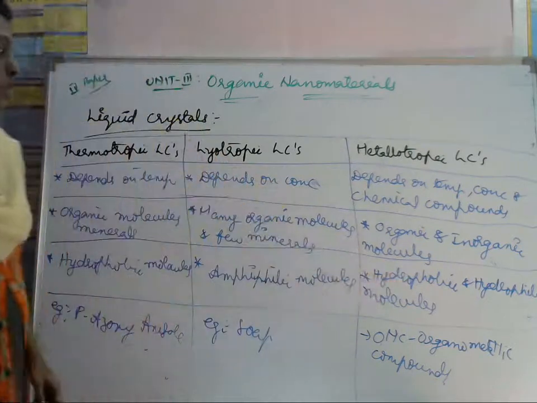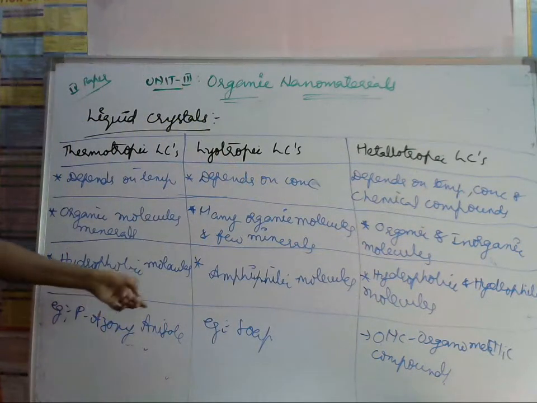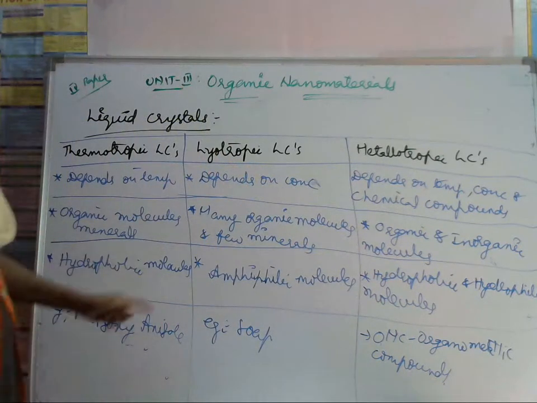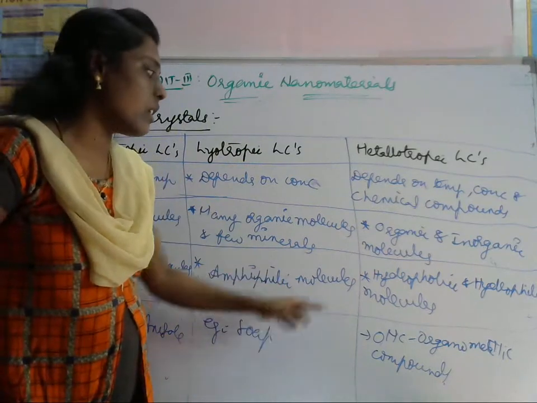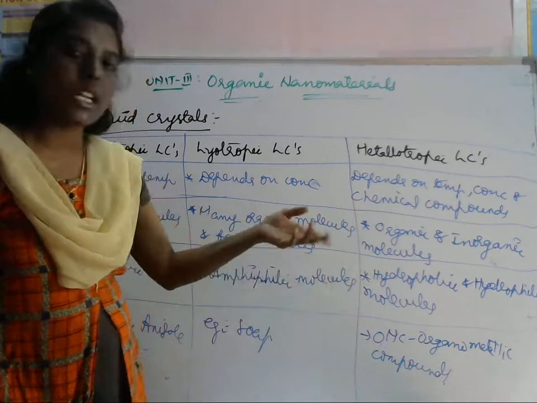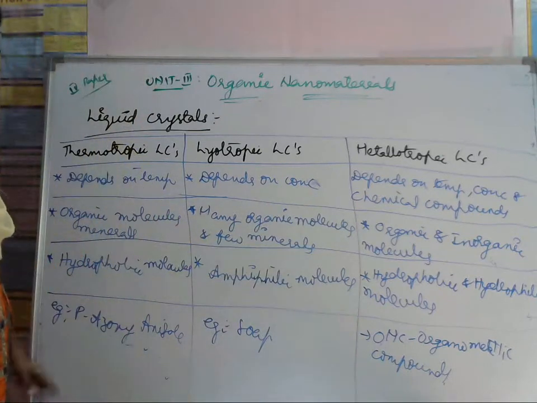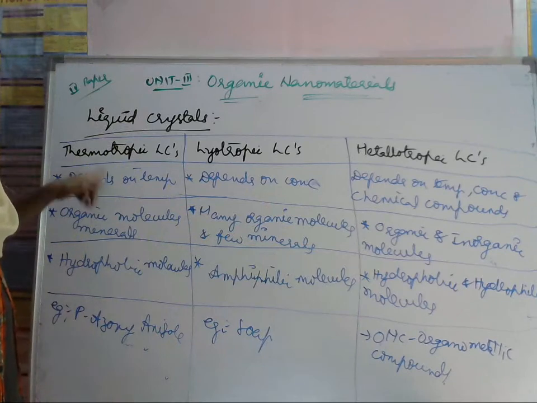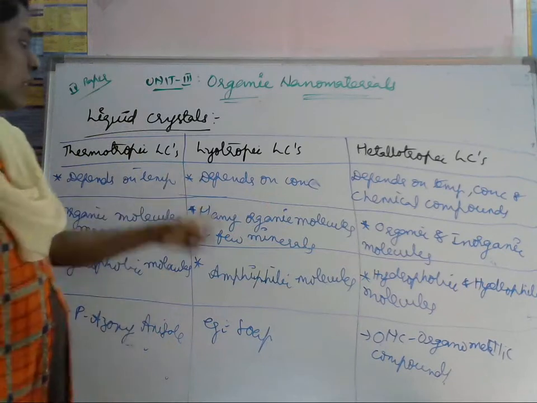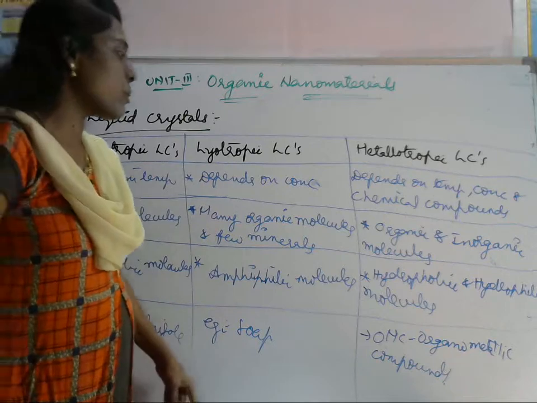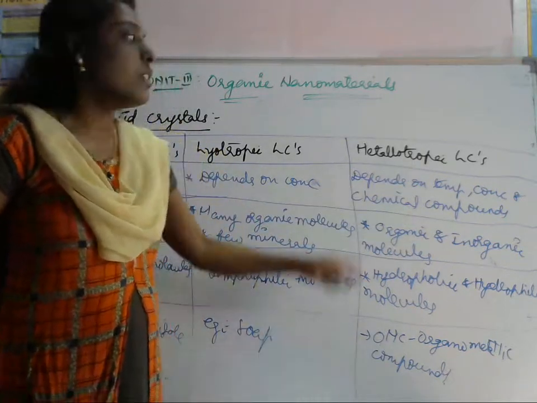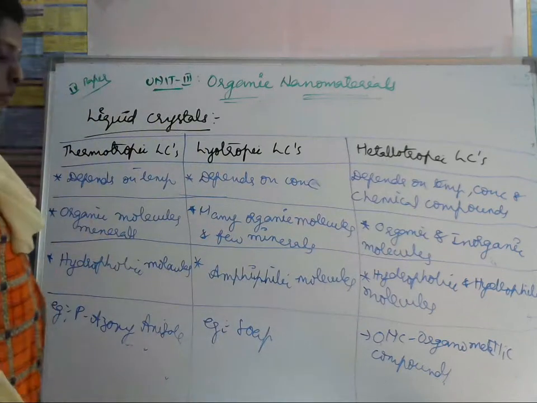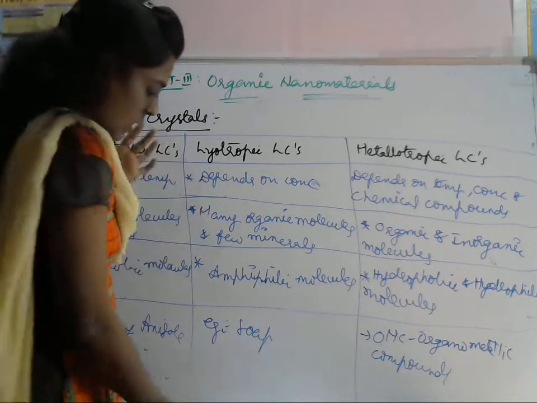metallotropic liquid crystals. Here these are hydrophobic molecules. Here amphiphilic means half hydrophilic nature will be there. Here it has both hydrophilic and hydrophobic molecules. For example, azoxyanisole is the example for the thermotropic liquid crystal, soap is the example for lyotropic liquid crystals, and organometallic compounds are the example for metallotropic liquid crystals. Okay, so this is about this one.